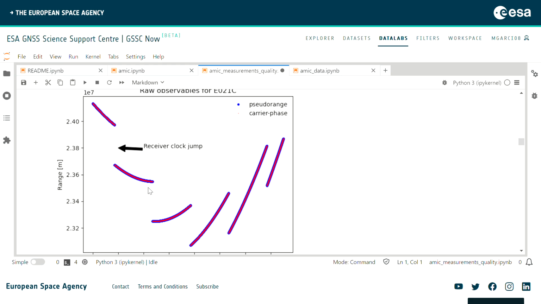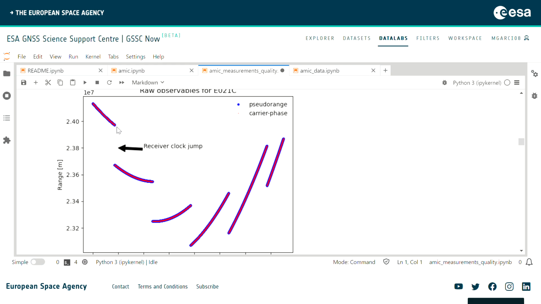At this point, you might be puzzled by these jumps. Usually when we plot raw pseudo ranges, we would expect some parabolic shape. Instead, here we have something that seems a parabola, but it has some jumps. Yes, these jumps are due to the receiver clock jump. This is not a problem as long as all the pseudo ranges and all the phases have the same jump.